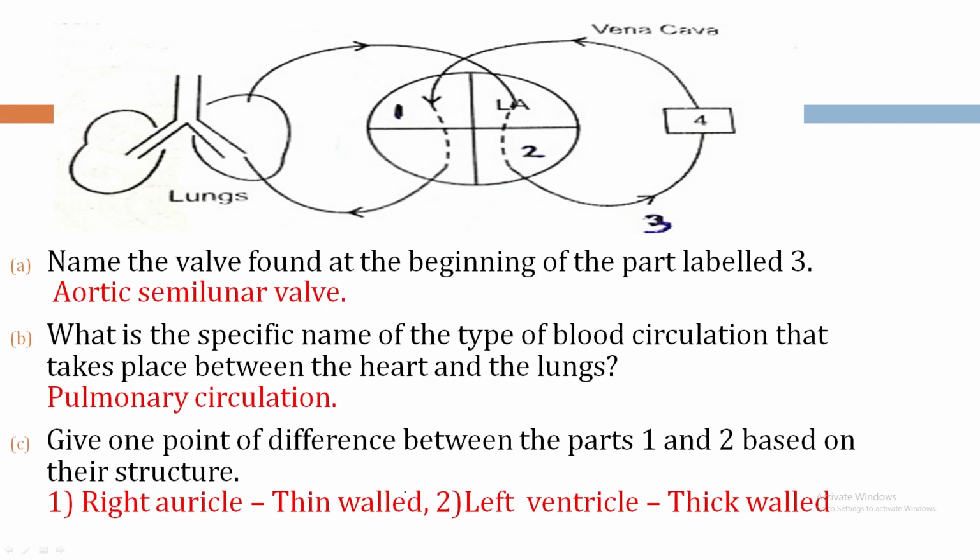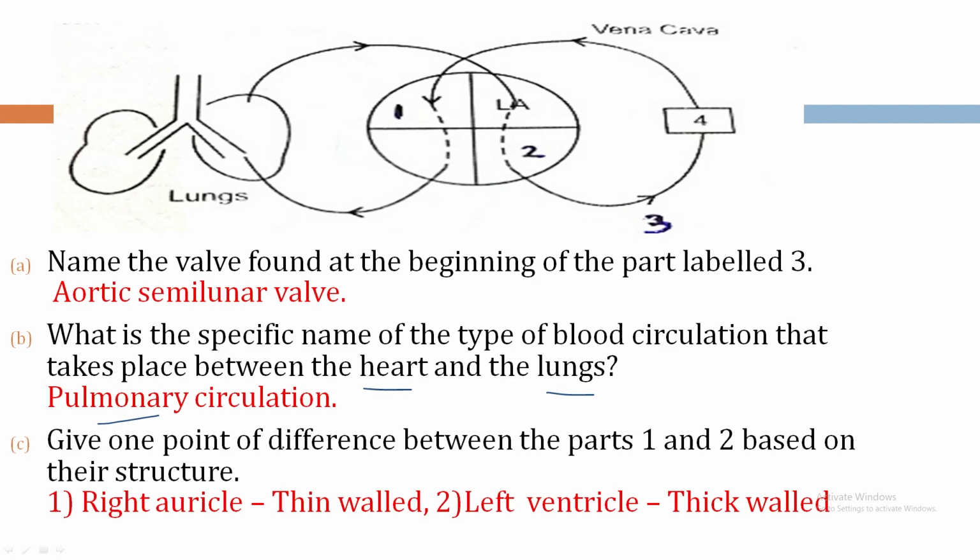Why is it identified as the aortic semilunar valve? Because aorta arises from the left ventricle. Second bit, bit B. What is the specific name of the type of blood circulation that takes place between the heart and the lungs? Because it is between the heart and the lungs, the answer is pulmonary circulation.